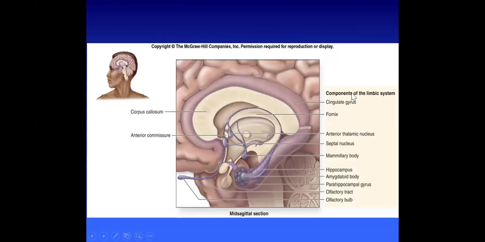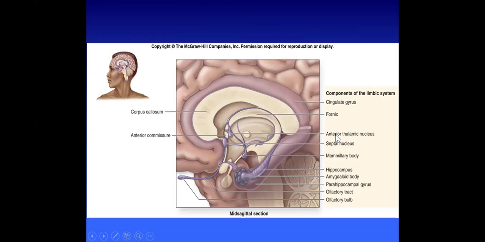So these are the structures, the components of the limbic system. This is the cingulate gyrus, which is the large gyrus present over the corpus callosum. This purple color, okay? And this is the fornix. Then the anterior thalamic nucleus.